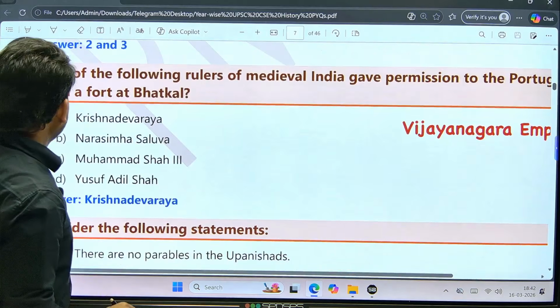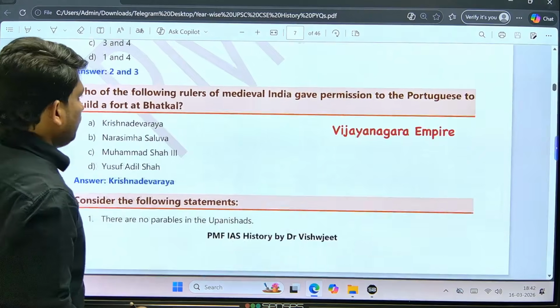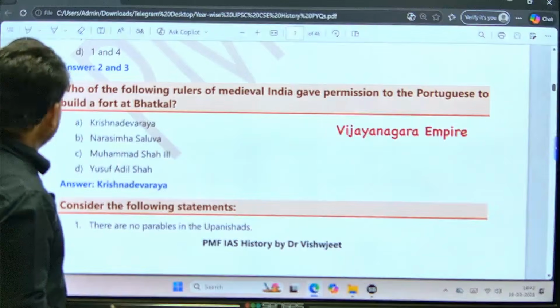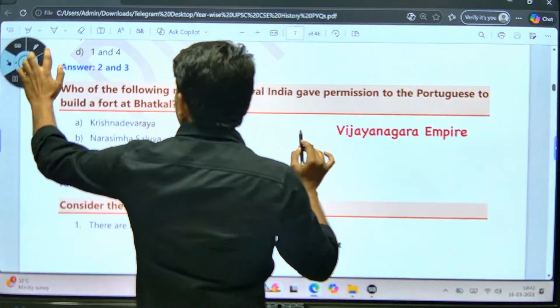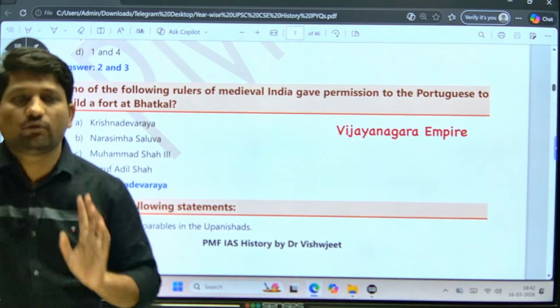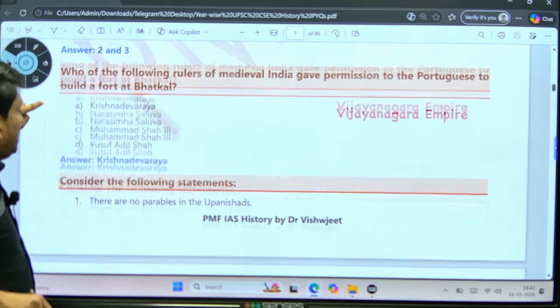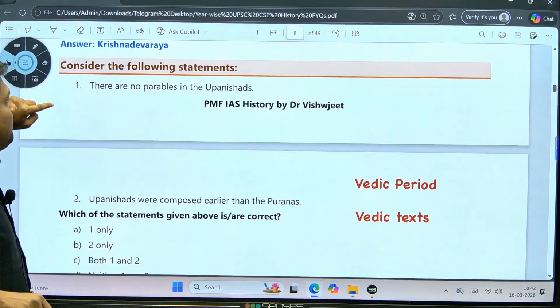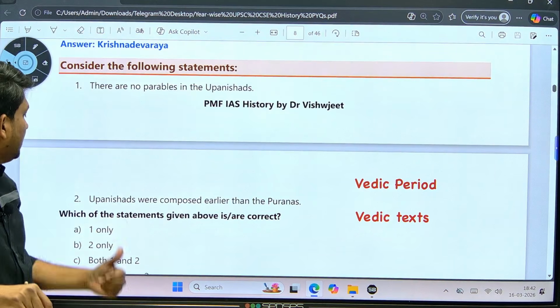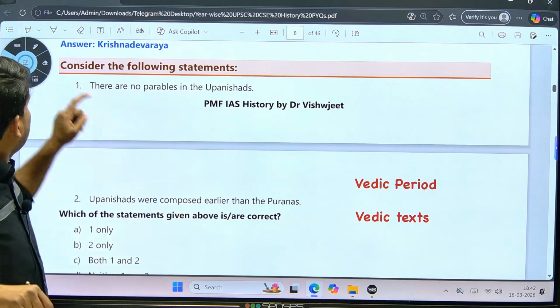Next, this question was directly from the basic part of the Vijayanagar Empire. So the Vijayanagar Empire is also extremely important for our exam. There were many questions from the Vijayanagar Empire. Then consider the following statements: there are no parables in the Upanishads, and second, Upanishads were composed earlier than Puranas.